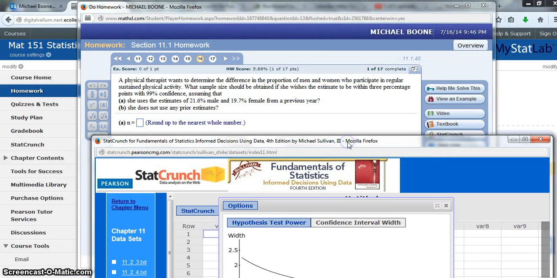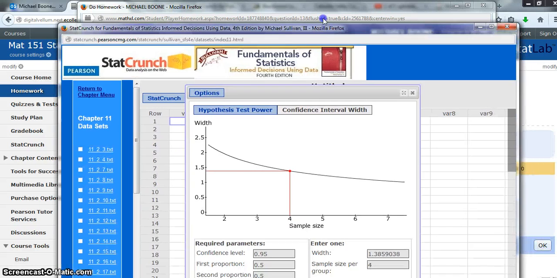I have 21.6% male and 19.7% female. I want to be 99% confident and within 3 percentage points, which means plus or minus 3 percentage points. That's all the data they gave us.